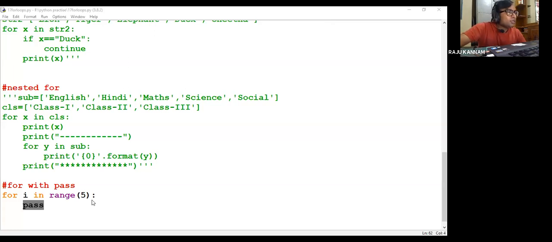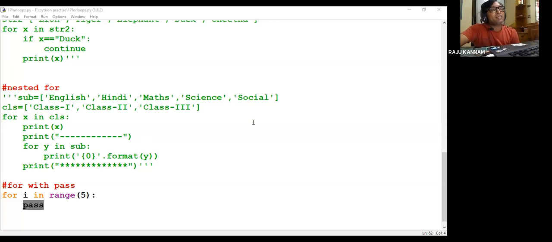Sir, you said in a for loop we need not know the range of how it will work. So automatically the range will be incremented. That is the specialty of the for loop. What is the difference between dot format and comma format? It is dot format only, not comma format. If you give comma format, it will give an error.